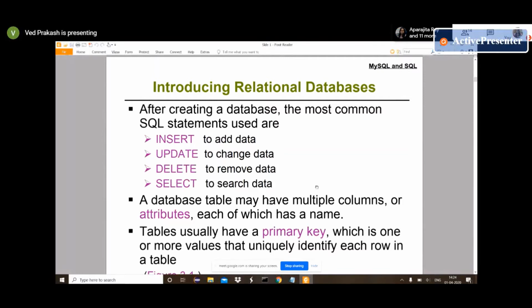But the problem is you can't provide such a search. More than one Ved Prakash may be there, and you need more information to verify if you are searching for that particular Ved Prakash or not. Then you may need the mobile number also, maybe the address also. So you have only one search field, one input parameter, but you want to search in more than one field. How will you do that? How will you implement such a search?